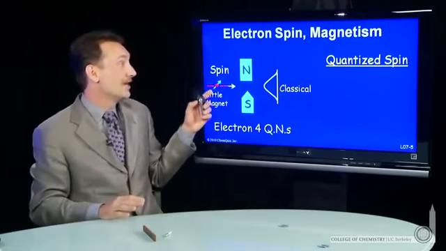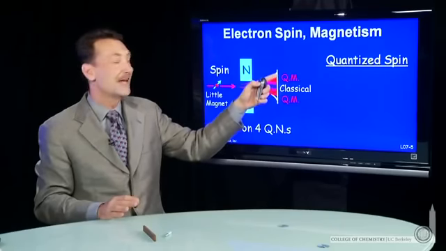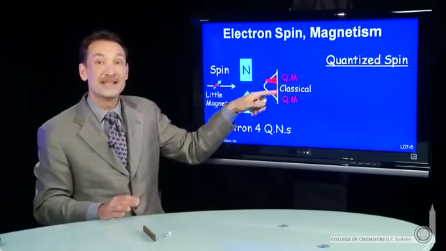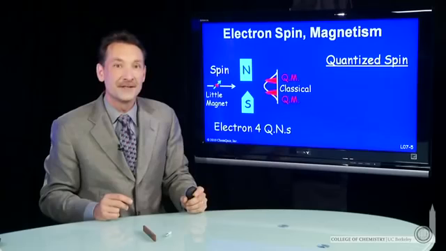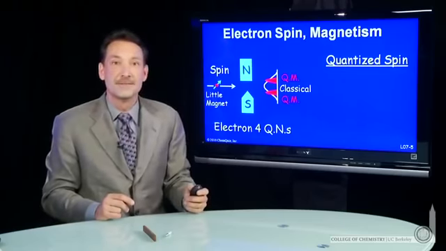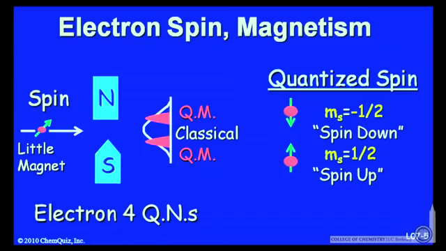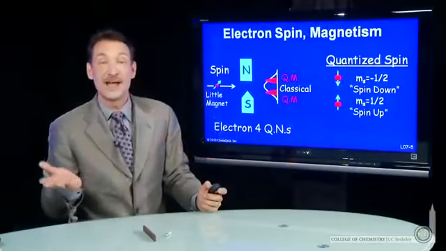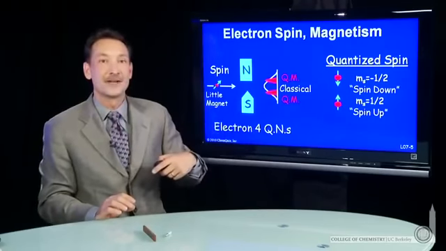So when you do this experiment, you get a group of electrons. The ones that were spin up end up and give you a bright spot here. The ones that were spin down give you a bright spot here. 2 possible orientations of the magnetic field for electrons. So we're going to call this property of the electrons their spin. We're going to give it a quantum number, m sub s, and we're going to let it have 2 values. Spin up, m sub s plus 1/2, and spin down, m sub s minus 1/2. Plus 1/2 and minus 1/2 will be the spin values for the electron spin.